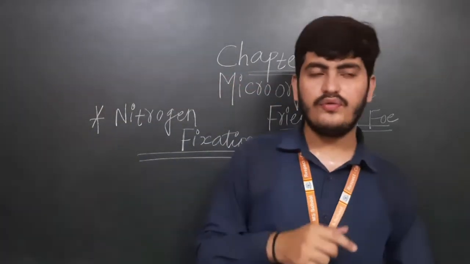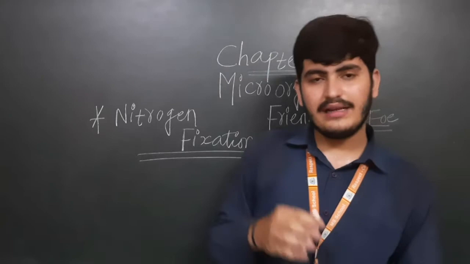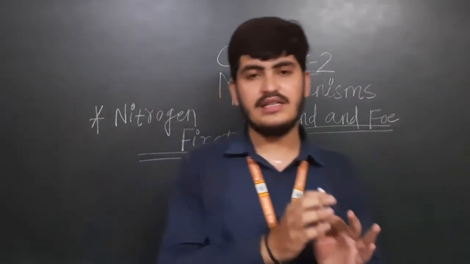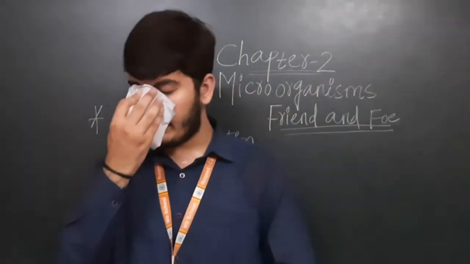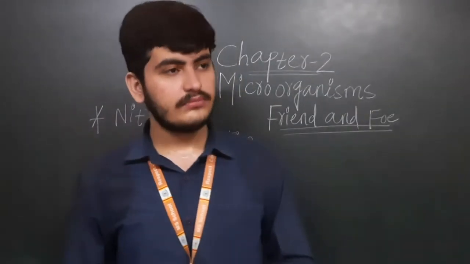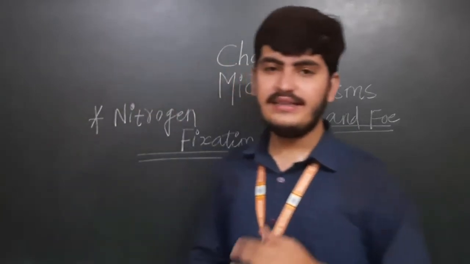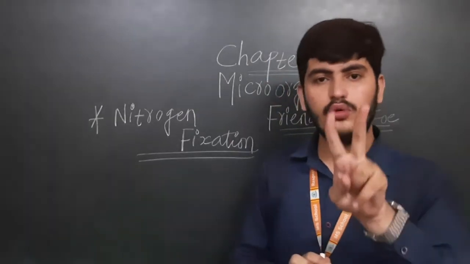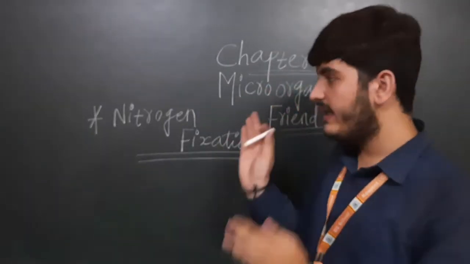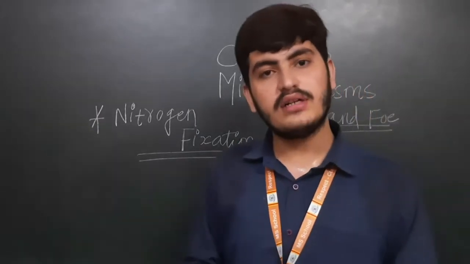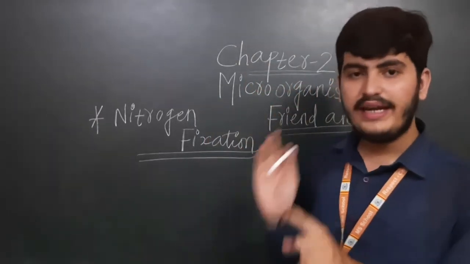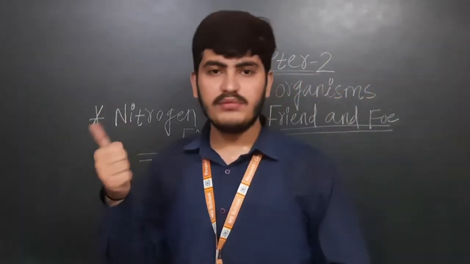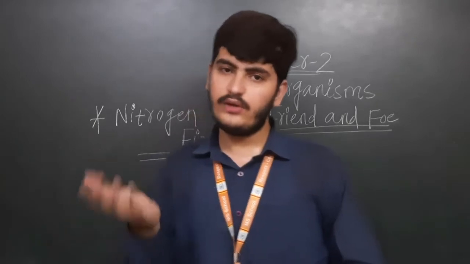So alga is a chlorophyll containing partner with the fungus. Alga is having chlorophyll, it means it prepares the food, so it will give food to the fungus and the fungus will provide water and shelter to the alga. So whenever the organisms are sharing anything with each other, this is termed a symbiotic relationship between the two organisms. So here also, Rhizobium converts the gaseous form of nitrogen into the usable form that plants can take in properly. Plants are not able to take the gaseous form, that's why they are converting it into the usable form.